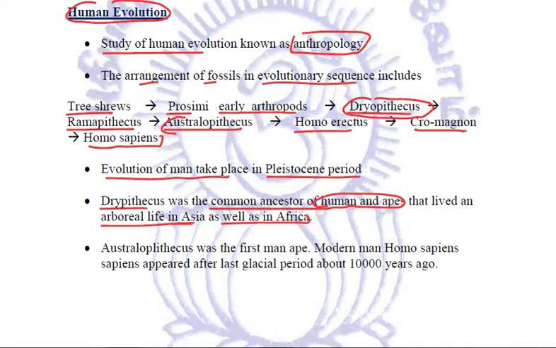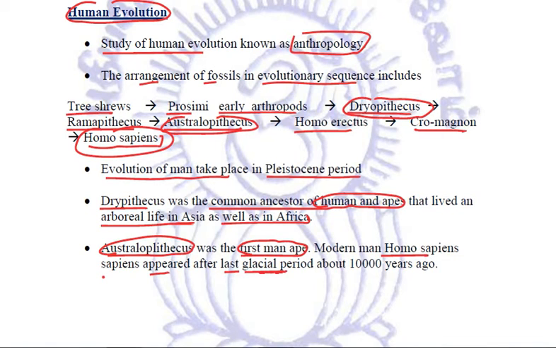Talking about Australopithecus, Australopithecus was the first man-ape, and the modern-day Homo sapiens are assumed to have appeared after the last glacial period, which was about 10,000 years ago. Fine. So these are a few details which we need to relate.